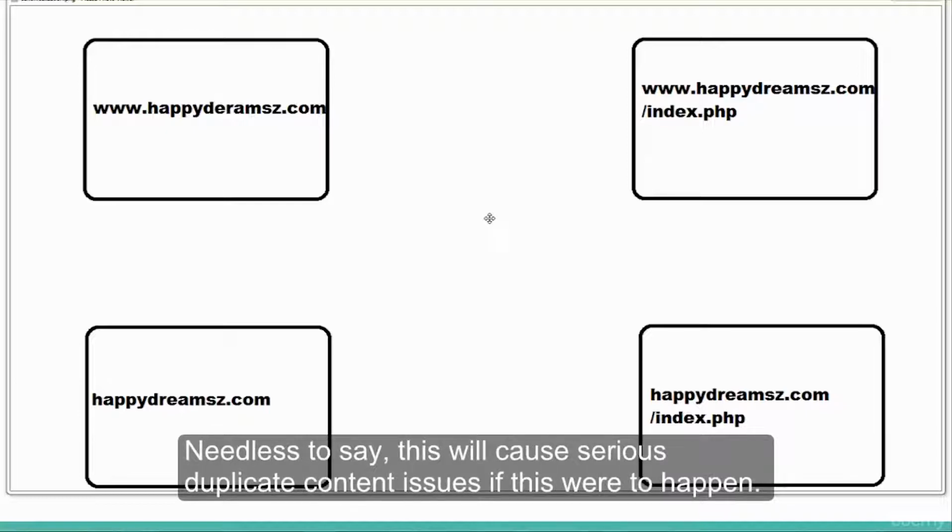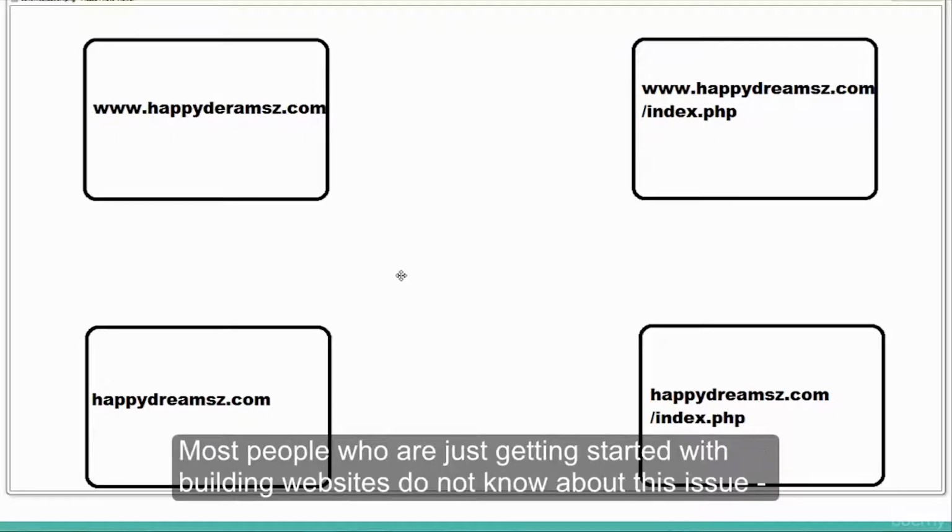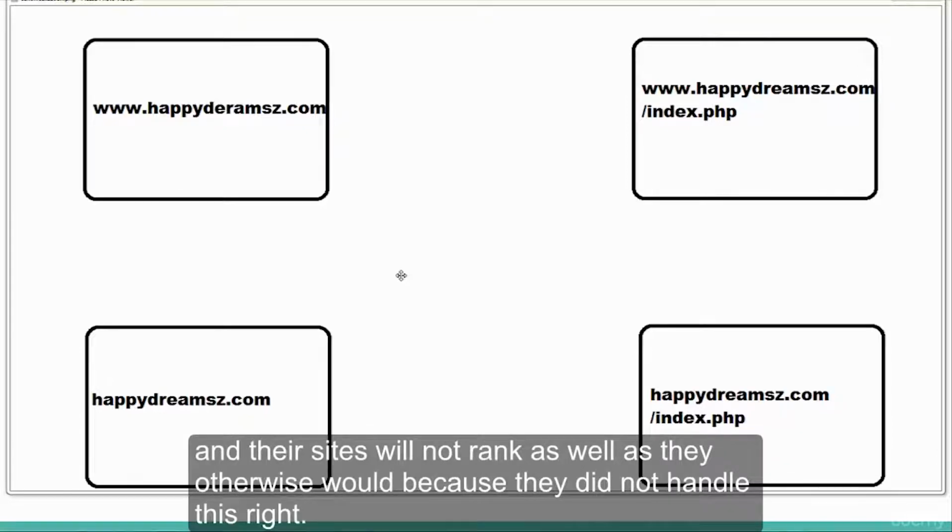Needless to say, this will cause serious duplicate content issues if this were to happen. Google will see the exact same content on all of the pages and treat all of the pages as duplicate content, and the site may suffer because of it. Most people who are just getting started with building websites do not know about this issue, and their sites will not rank as well as they otherwise would because they did not handle this right.